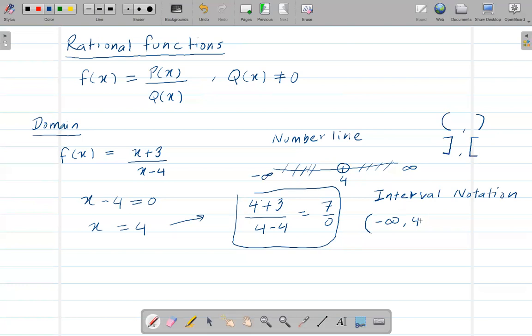Again, 4 we are not including, so that's why we have a parenthesis, union 4 to infinity, right? Anyway, so this is the basic idea of finding domains, right?